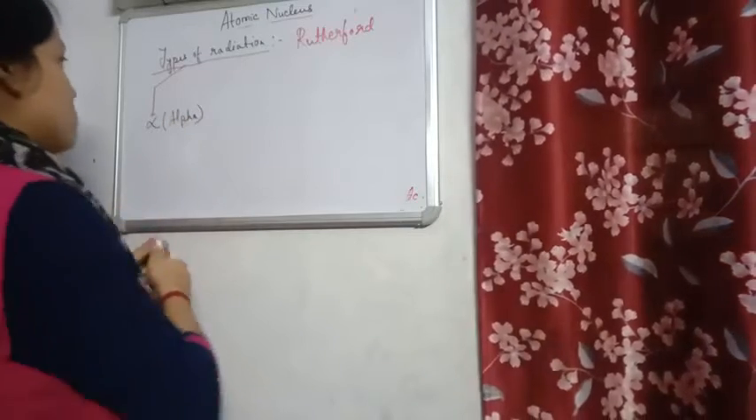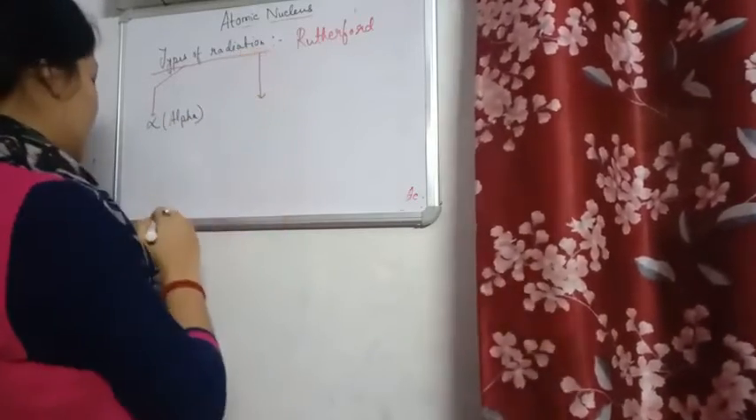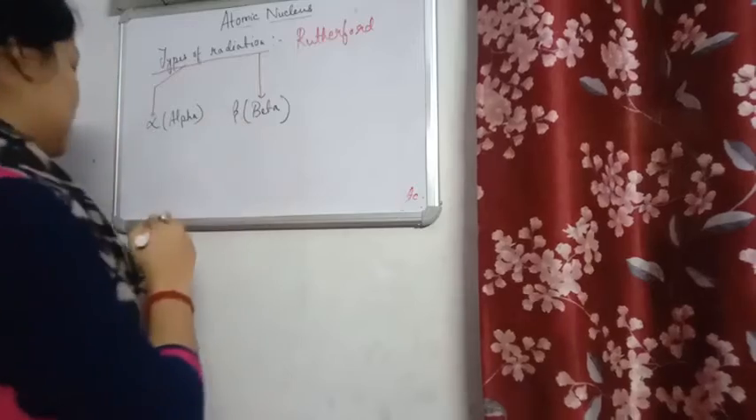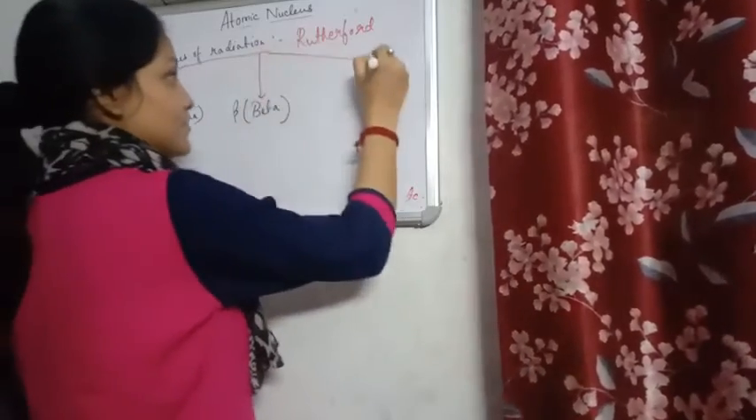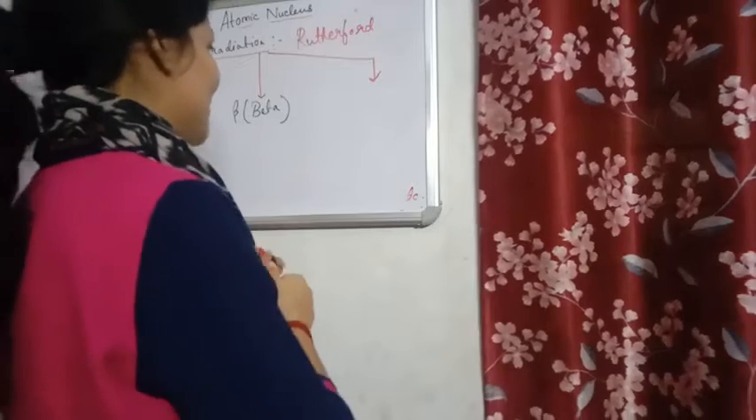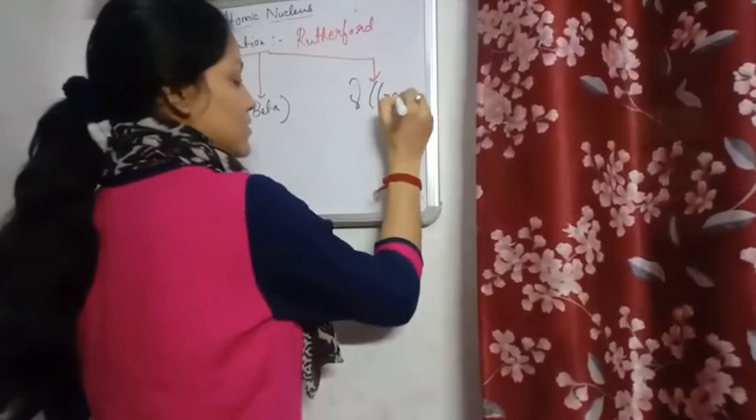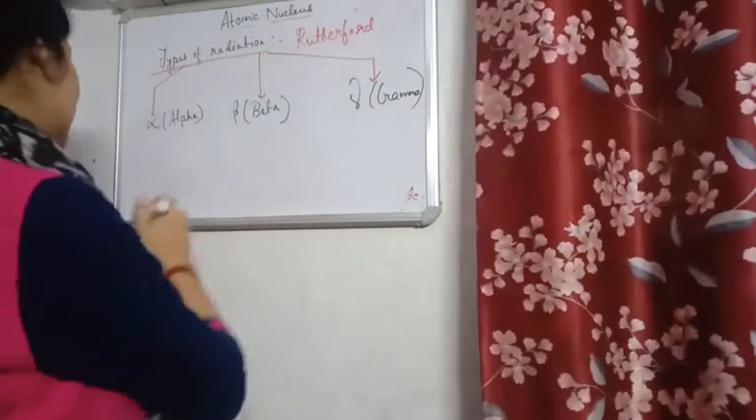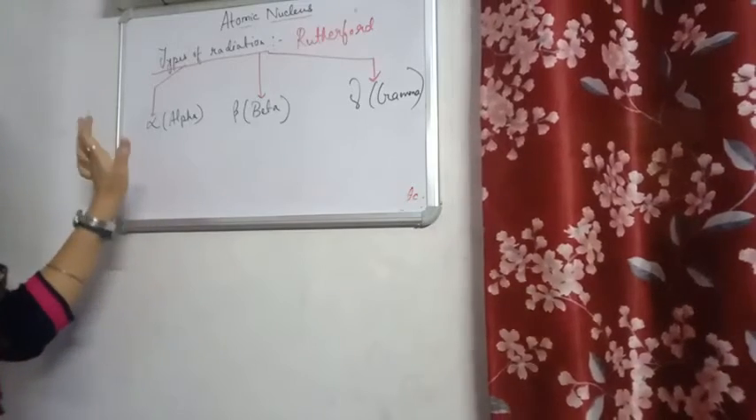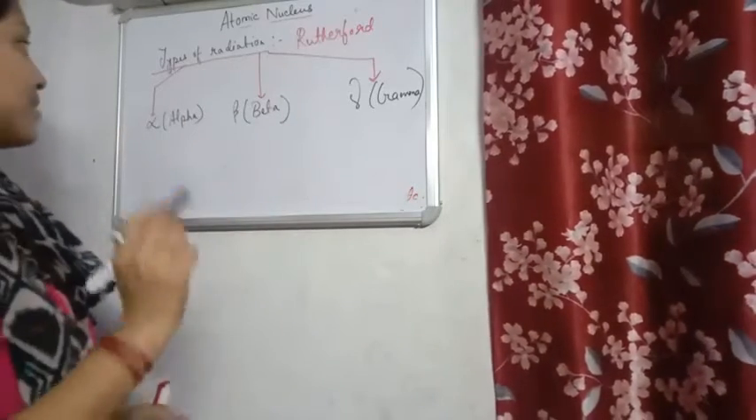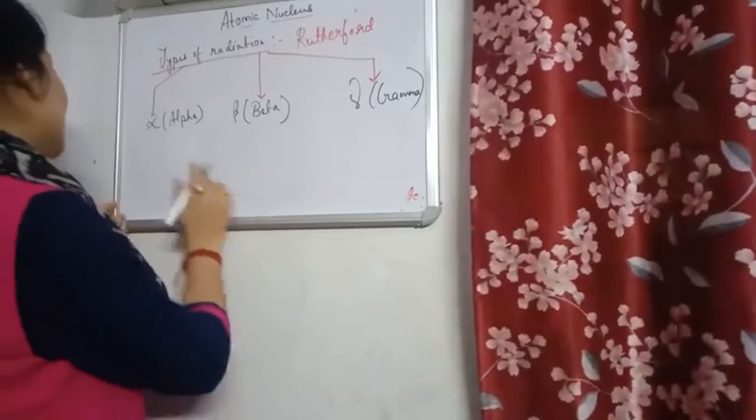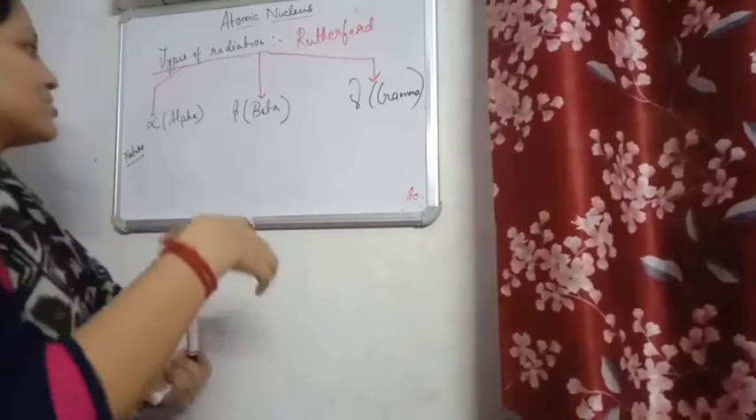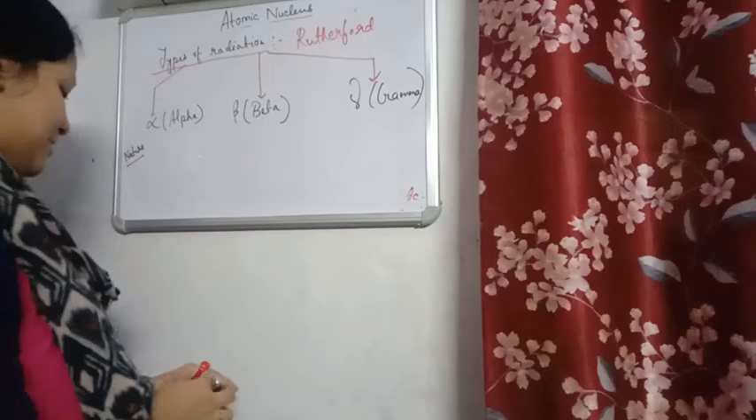Second category is beta. This is the symbol for beta. Beta particles or beta radiations. Third, this is gamma. So these are the three particles that were discovered by Rutherford. Now we'll do the properties of alpha, beta and gamma particles. So let's come to the first property. First property is nature. Nature means we are going to say about its symbol, how it is represented.